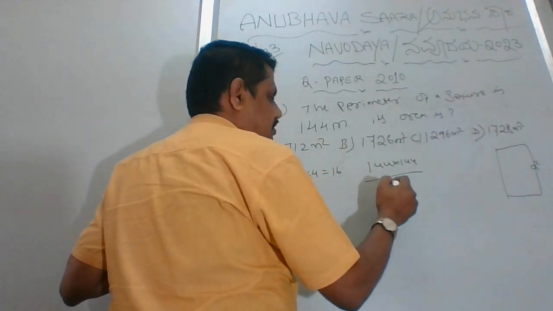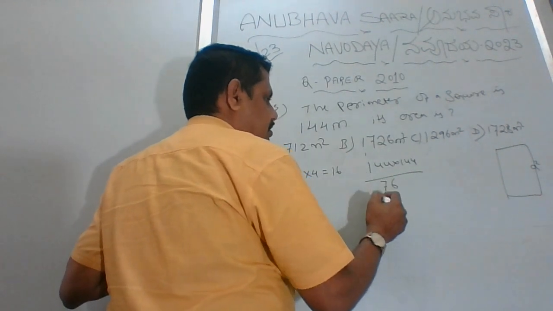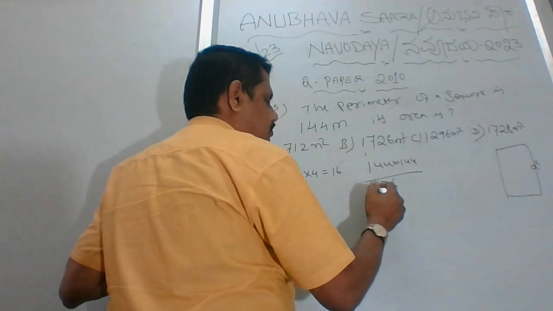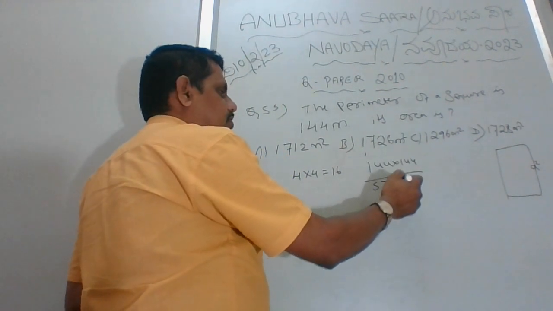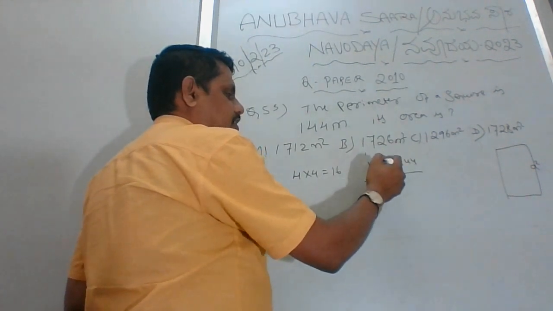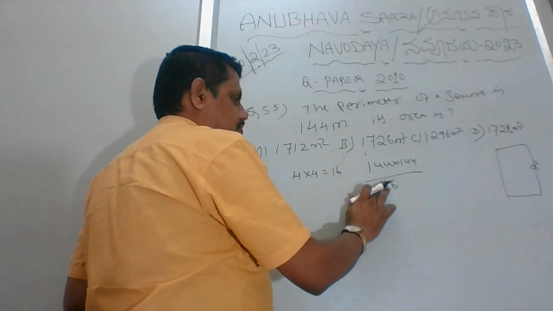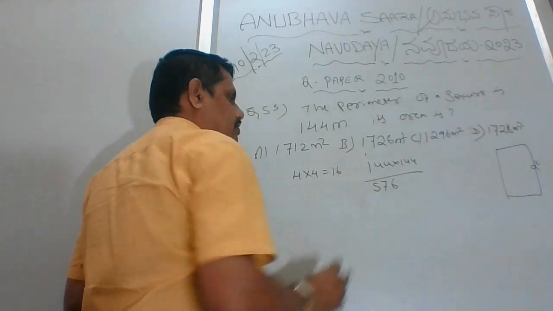4 4s are 16. 1 4 4 is 16, plus 1 is 17. 4 1 is 4, 1 5. Okay. 4 4s are 16. 1 4 4 is again 16 plus 1, 17. 4 1 is 4. Yes, 17. 1 is there. 5.